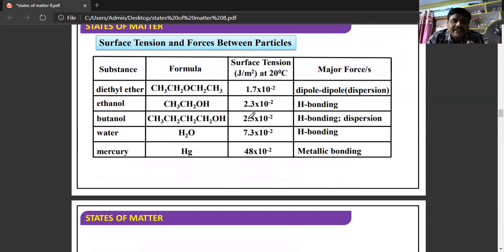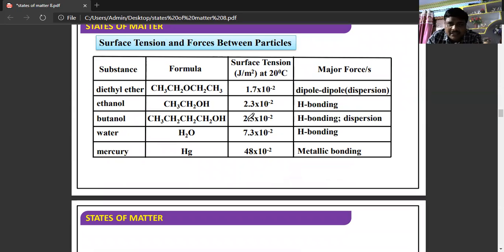These are different compounds for which the surface tension can be calculated. Suppose diethyl ether, the formula is CH3CH2OCH2CH3. The surface tension is 1.7 × 10^-2. The forces responsible are dipole-dipole interactions.